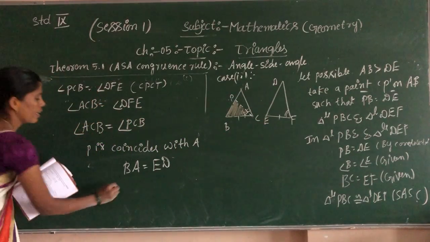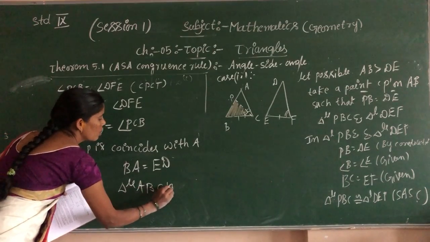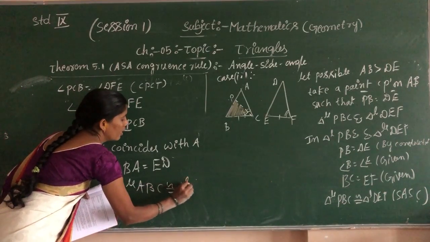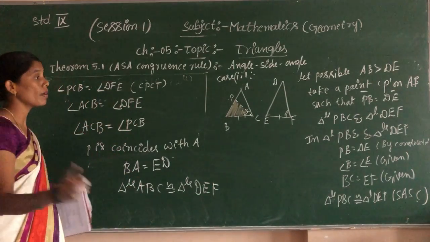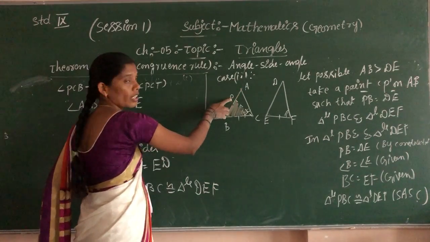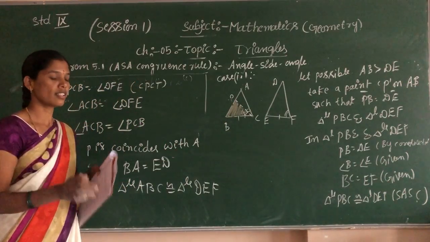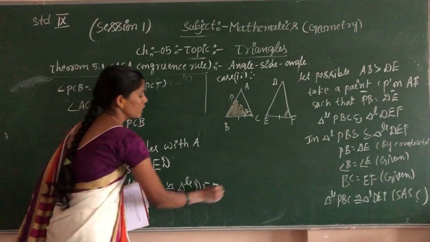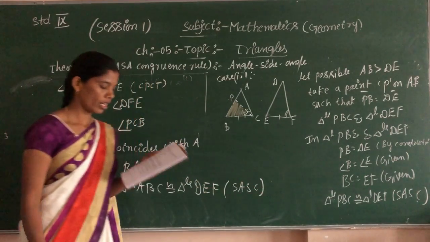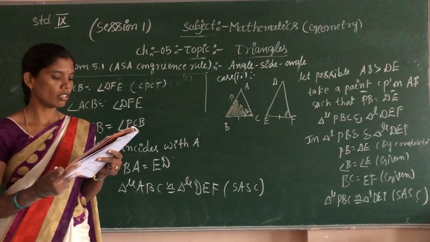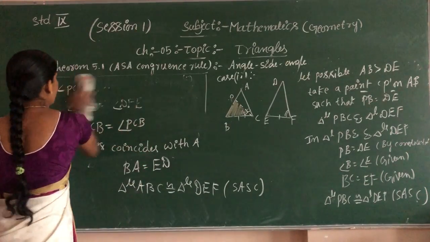Okay. Next, triangle ABC is congruent to triangle DEF. Only one extra point is there, so AP and PB come in one straight line, children. By which congruency? SAS congruency. Okay. Now let's move to which one? Case 3. I will erase all this.